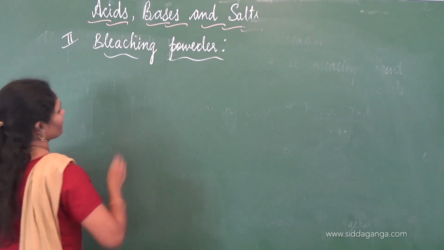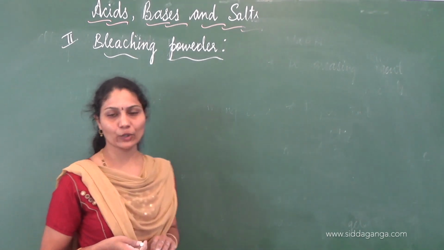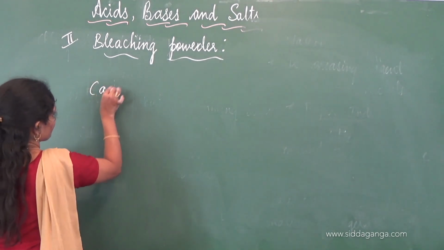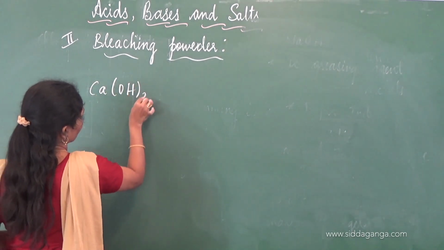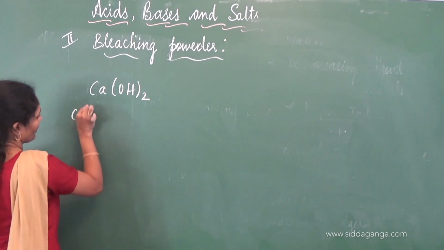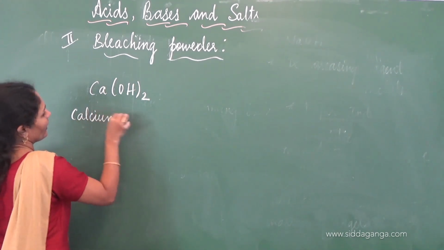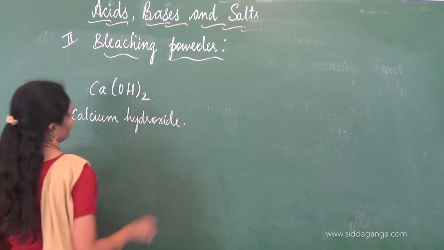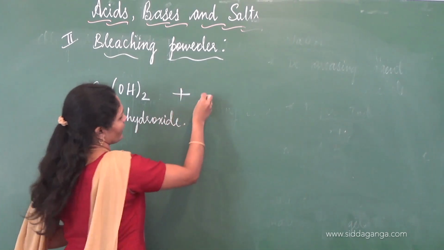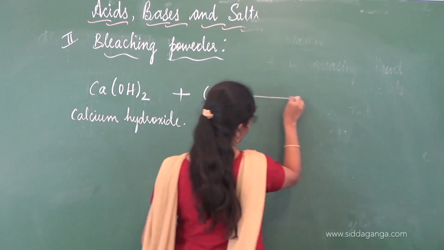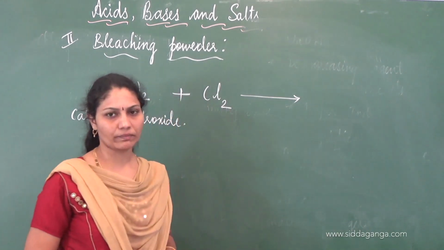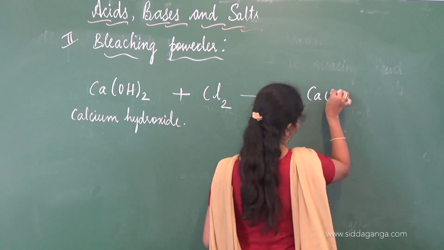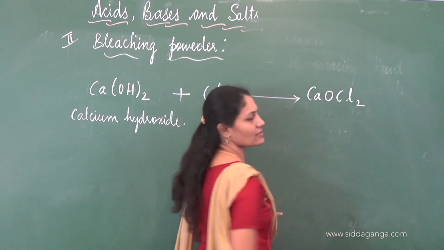Bleaching powder is obtained when chlorine gas is made to react with the dry slaked lime. Dry slaked lime is Ca(OH)2. This is dry slaked lime or calcium hydroxide. Dry slaked lime is made to react with chlorine gas. The product obtained is bleaching powder. Chemically, bleaching powder is calcium oxychloride. Is this clear to you?